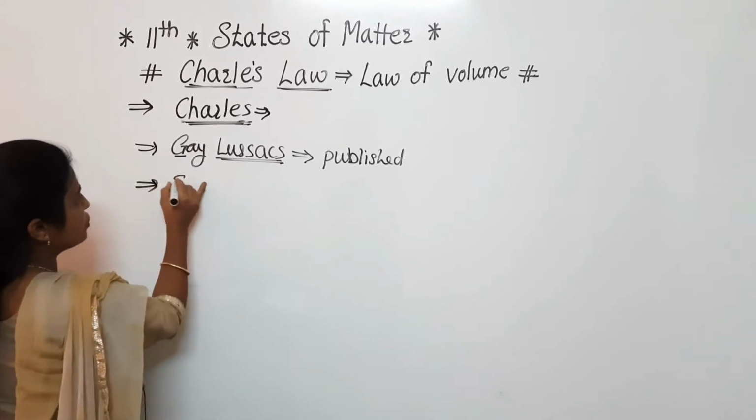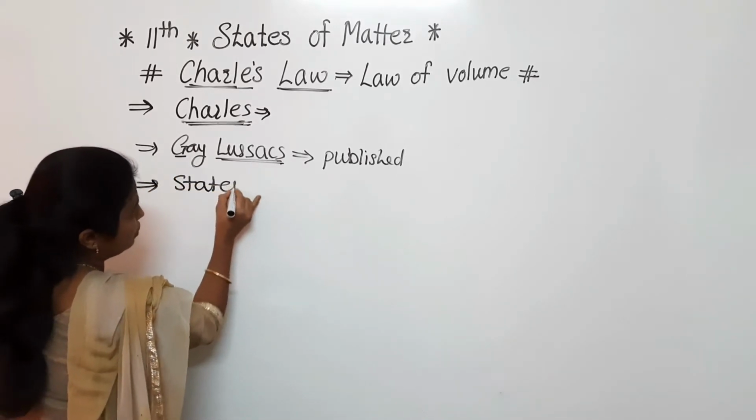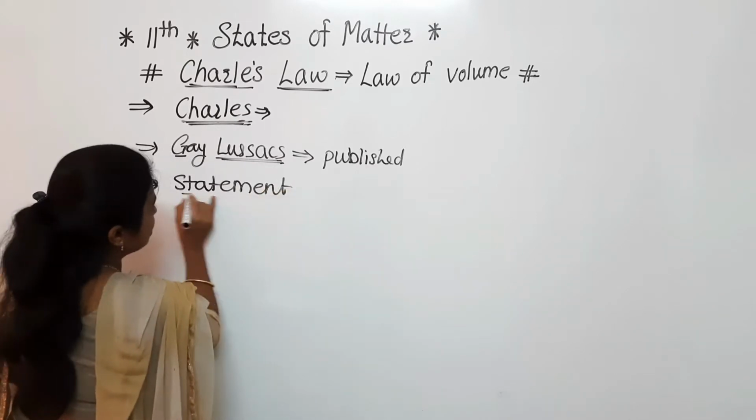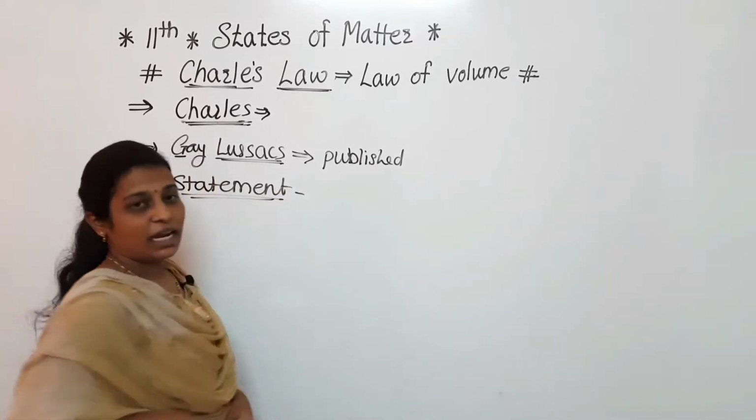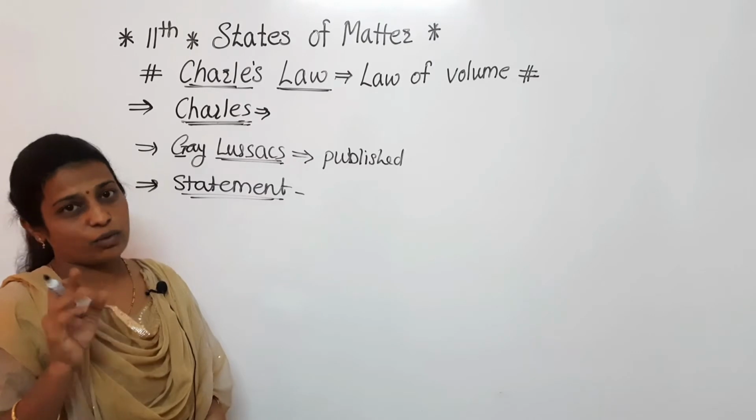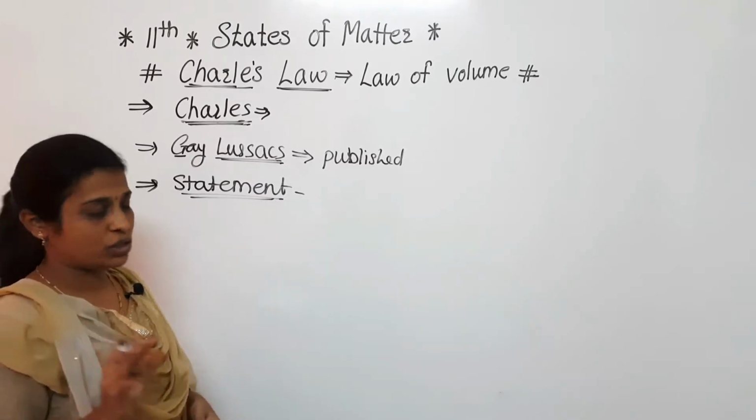Now what is the statement of this law? As we have seen in Boyle's law, the temperature was the constant term.